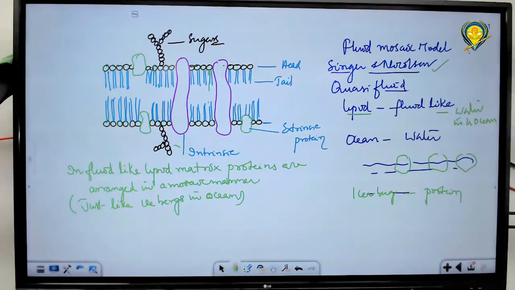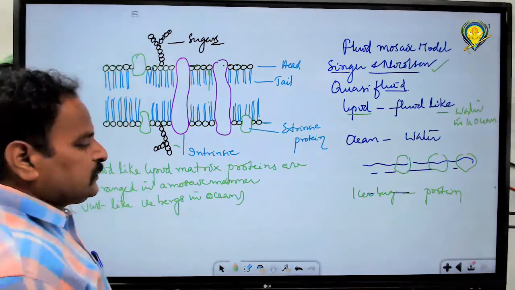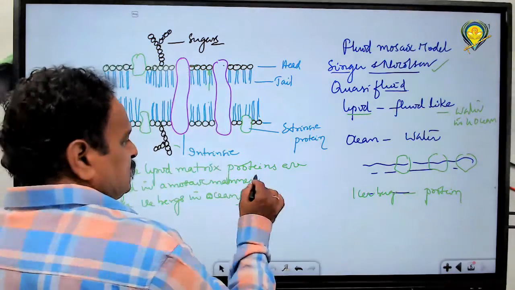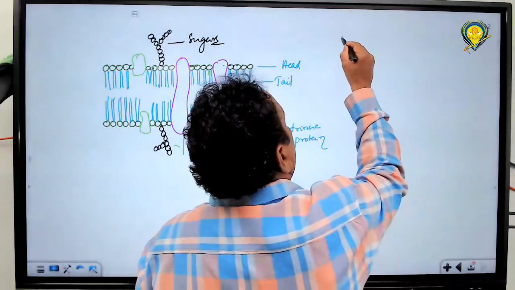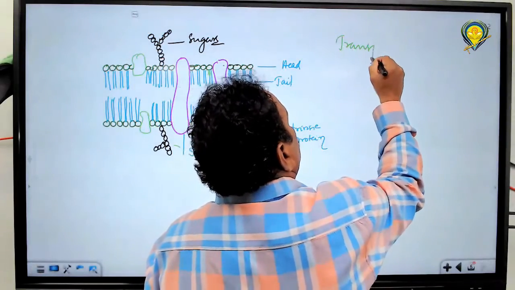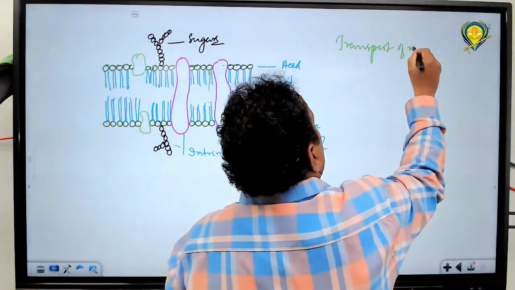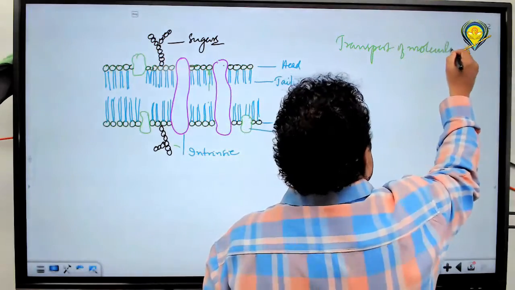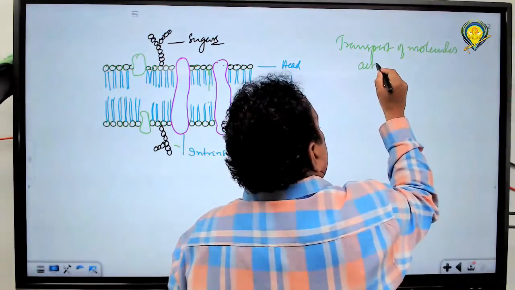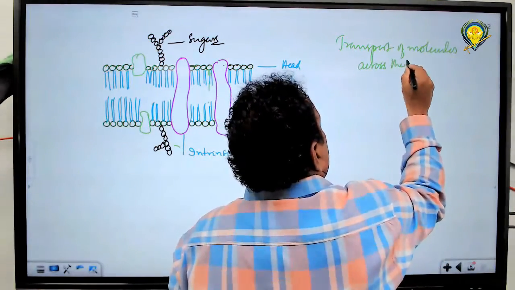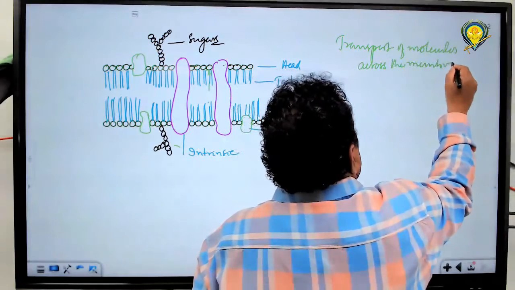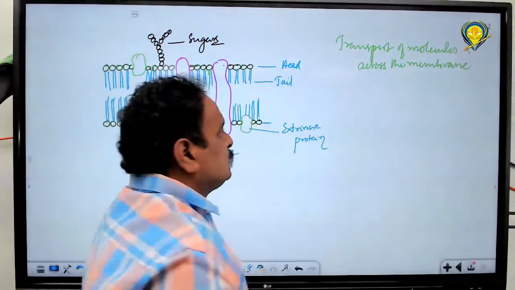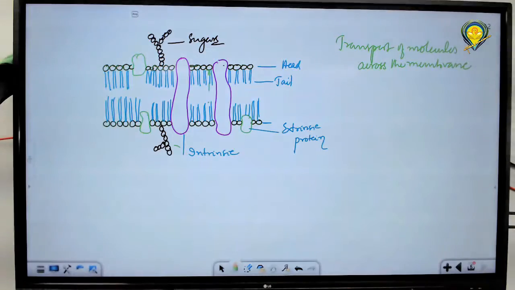Now, this particular type of movement of ions, how does it take place? Transport of ions across the membrane. How does the transport of ions across the membrane work? Please say. So, transport of molecules across the membrane.